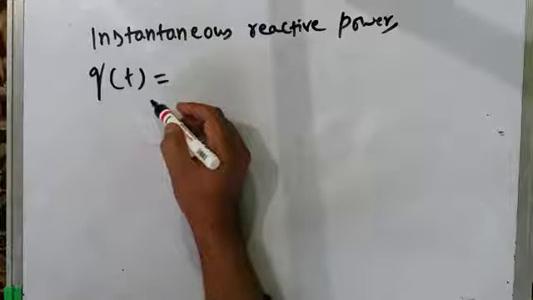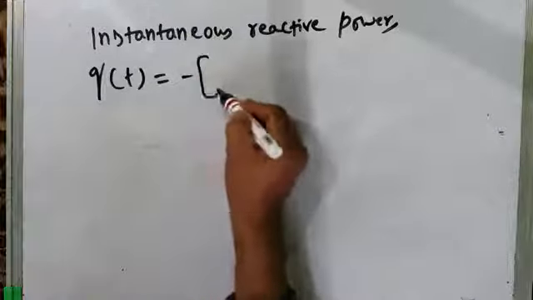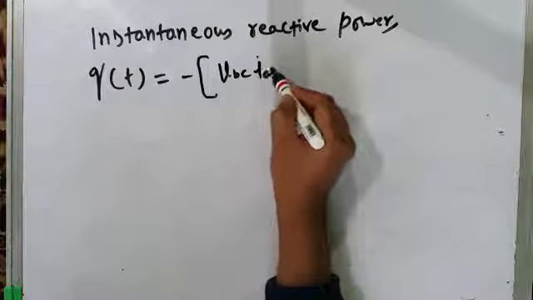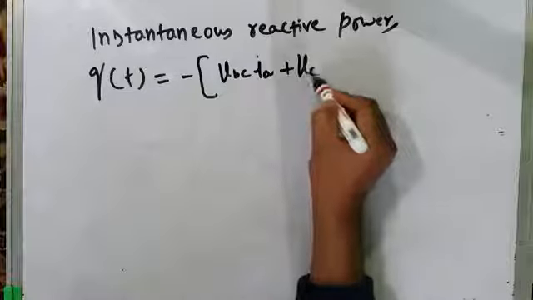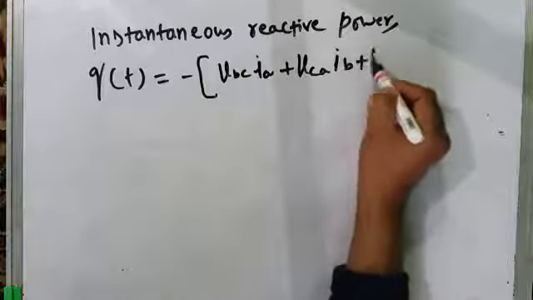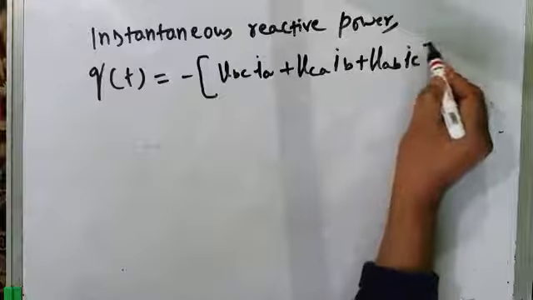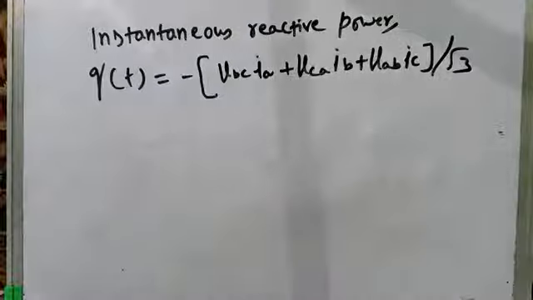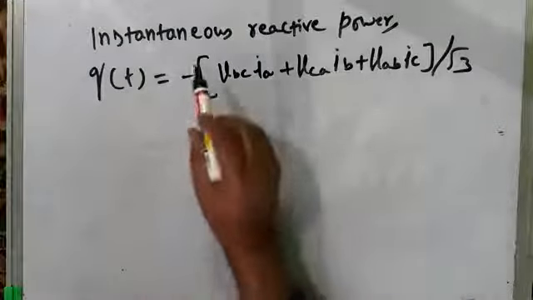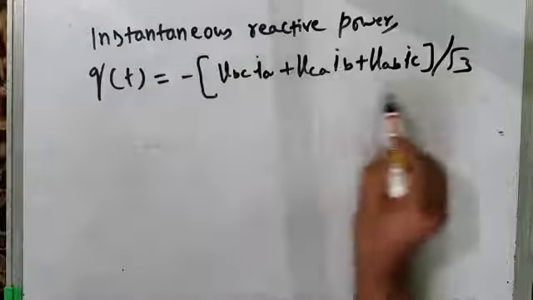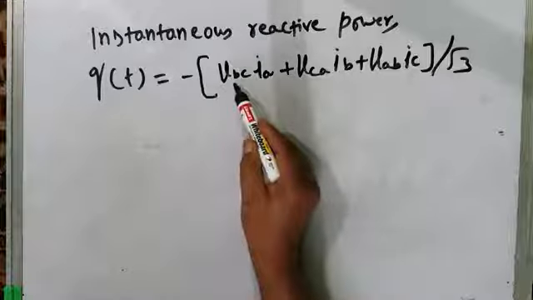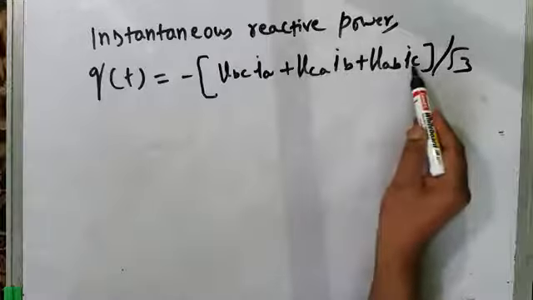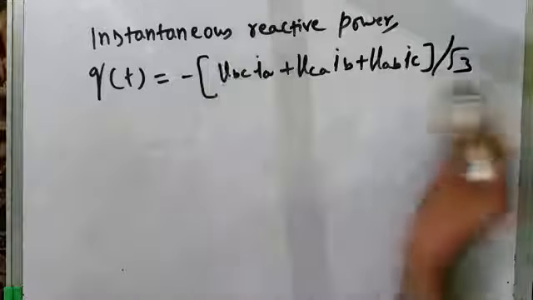What was that? That was equal to minus times, just please go through that, line voltage VBC into line current IA plus VCA IB plus VAB IC whole divided by root 3. This is the expression that we got in the previous lecture. The expression for instantaneous reactive power in a three-phase balanced system in terms of line voltages and line currents. VBC IA plus VCA IB plus VAB IC divided by root 3. Of course, minus of everything.